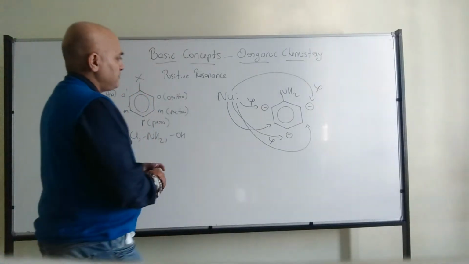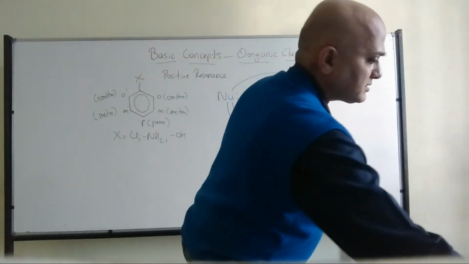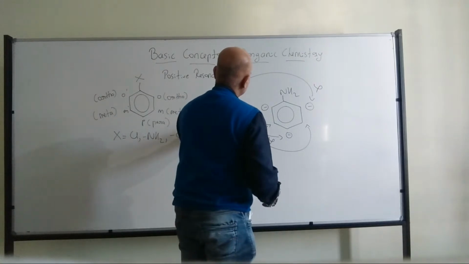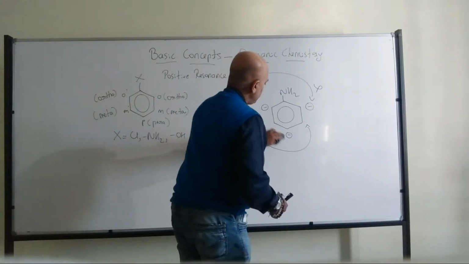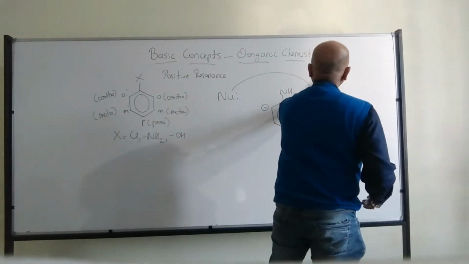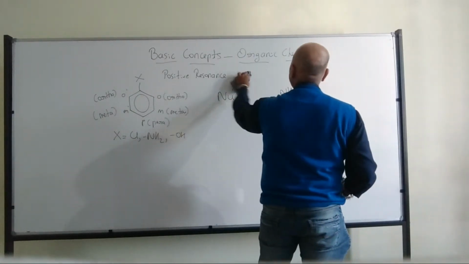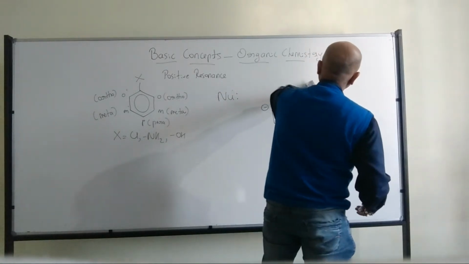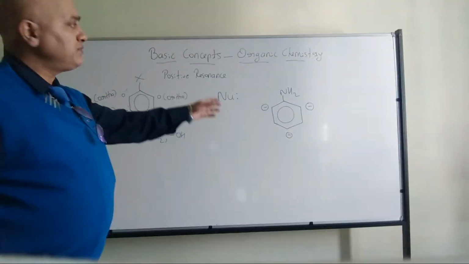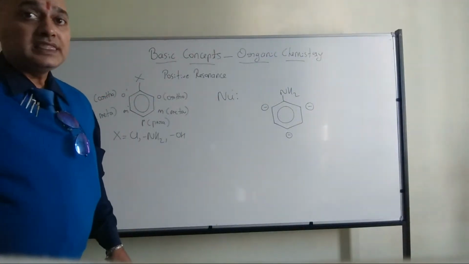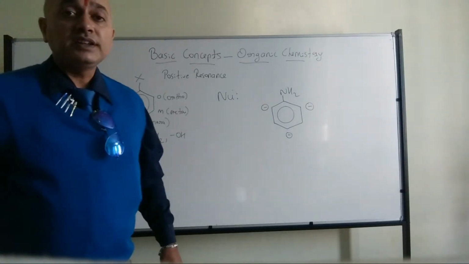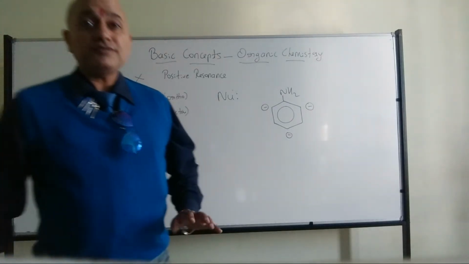Yes, I will explain. So many arrows I have shown, it will be confusing. I will remove the arrows. Now, what I mean to tell you is, I have a reagent which is a nucleophile, an electron-rich species. Now, I am incubating that reagent with the aniline. Which part of the aniline is a nucleophile going to attack? That's what I mean to tell.